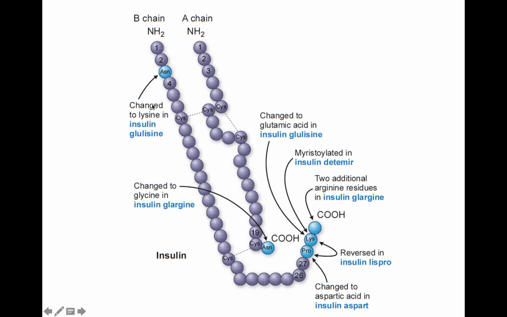We have developed some insulin preparations by substituting some amino acid sequences. You can see insulin glulisine is a preparation where aspartate has been replaced or substituted with lysine. Similarly, adding one or two amino acids to the carboxylic acid end of the B chain also contributes to some newer insulin preparations.